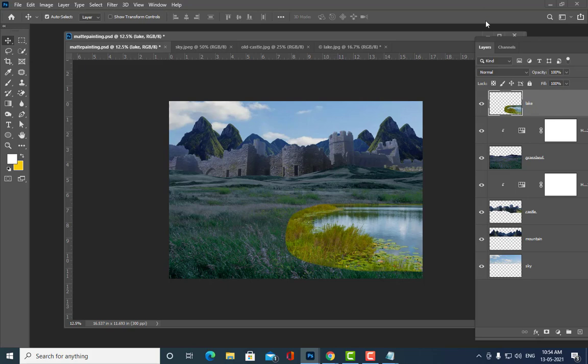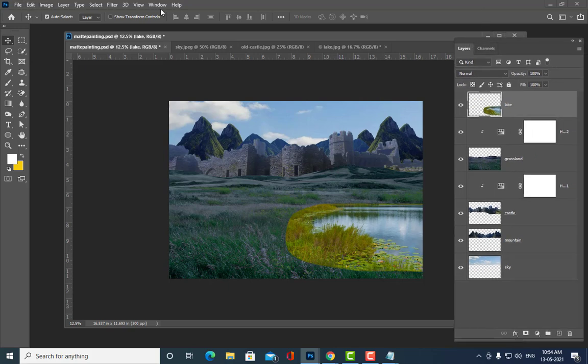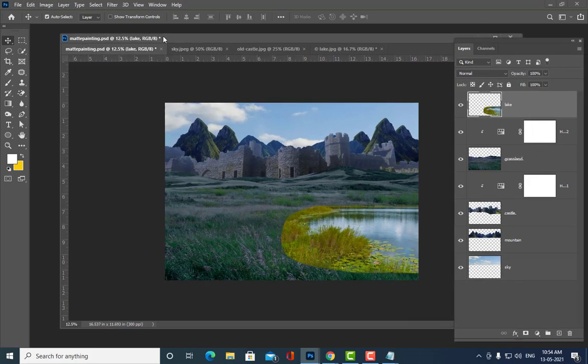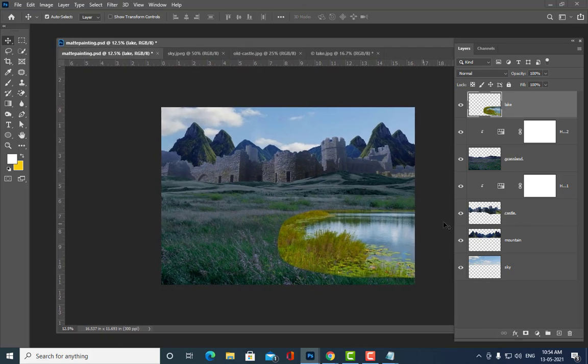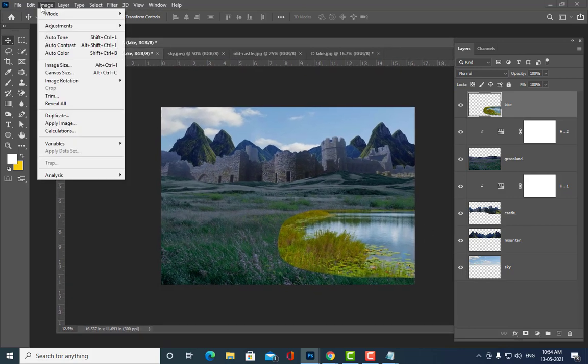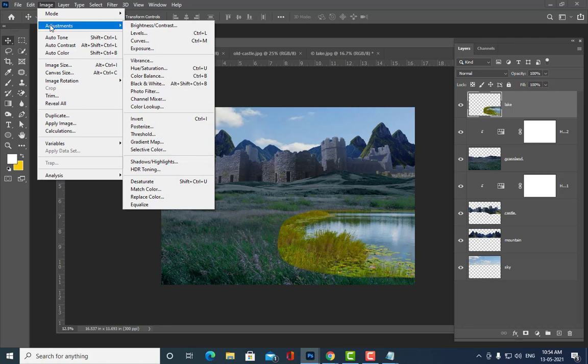So now what do you have to do? Tell me. Anybody can tell? Now what do you have to do? Blend mode, sir. What blend mode? Yeah. See, we have to do color matching again. So go to Darken, Multiply, Saturation. Go to Hue and Saturation. We should first do color matching.